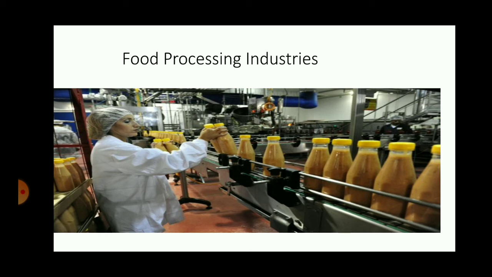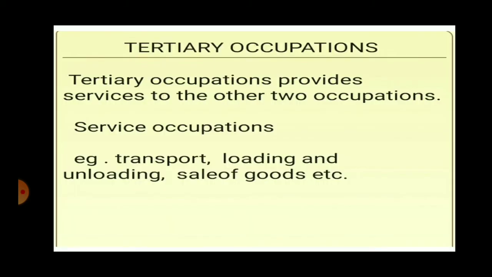So after understanding what secondary occupation and primary occupation are, let us see the next type of occupation, tertiary occupation. Now you know, tertiary occupation is also called service based occupation. This occupation provides services to the other two occupations. Which are the other two occupations referred to here? The primary and the secondary occupation. So in the tertiary occupation, services which are essential and required for primary and secondary occupations are provided.